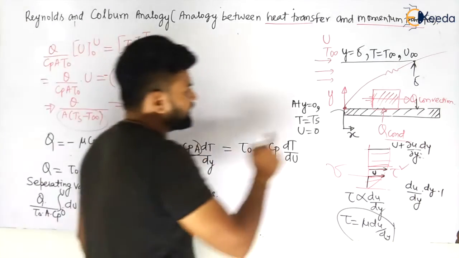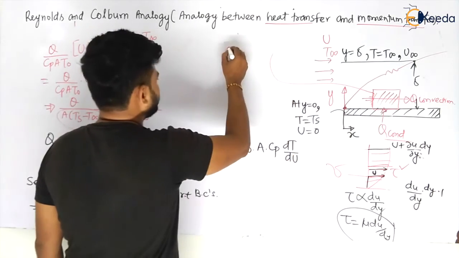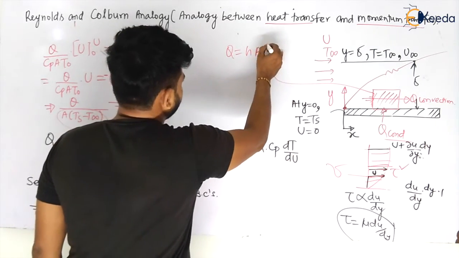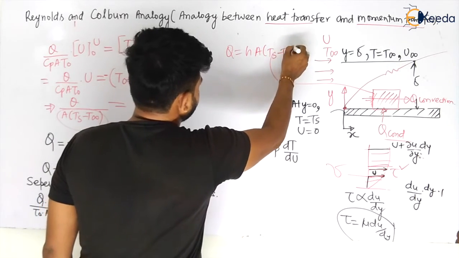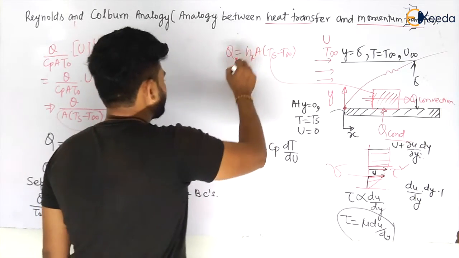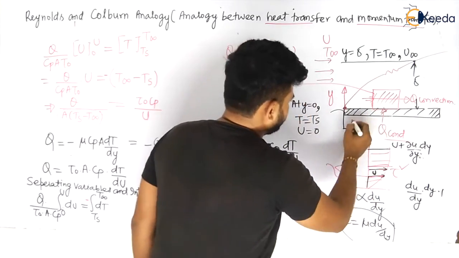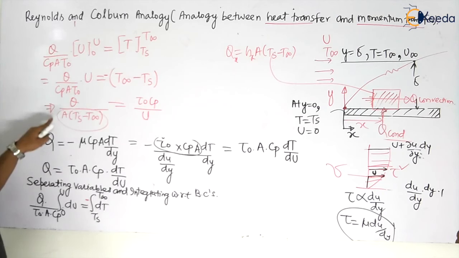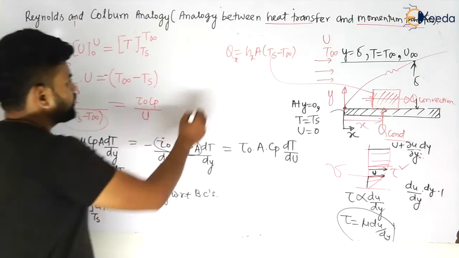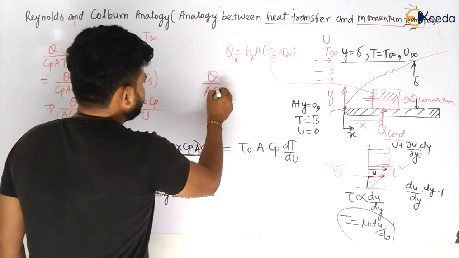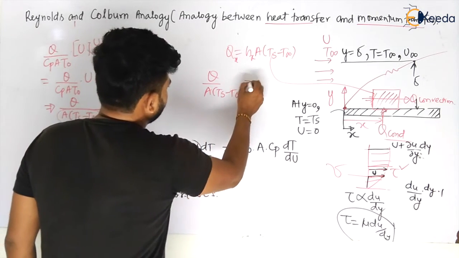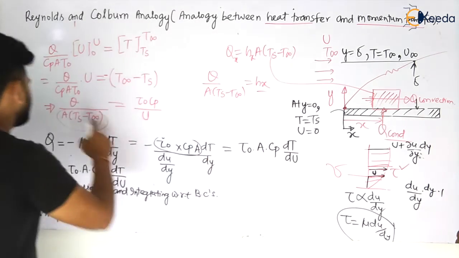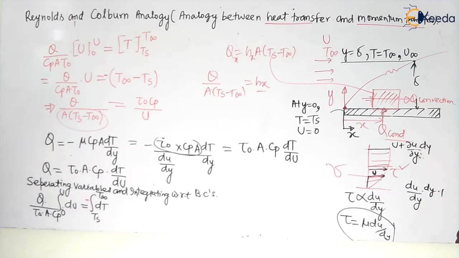So you know that heat transfer by convection is given by Q is equal to hA, Ts minus T infinite, my dear students. Let us say that is hx at a particular distance x in this direction, my dear students. So what will be this value? That is Q by A, Ts minus T infinite, will become equal to something, what? hx, my dear students, yes or no? So let us put this value. So this value will become equal to hx, my dear students.